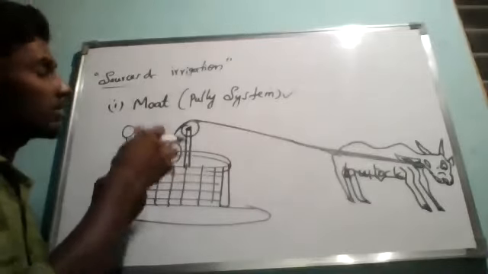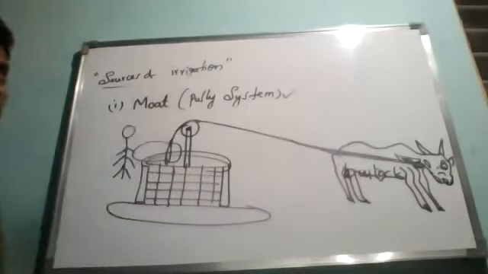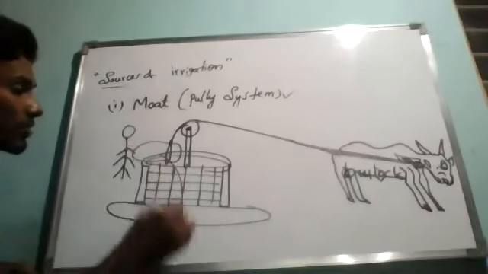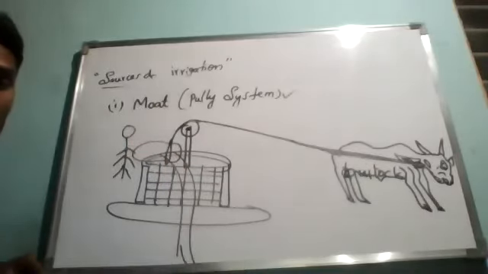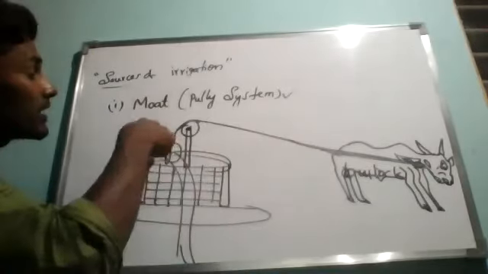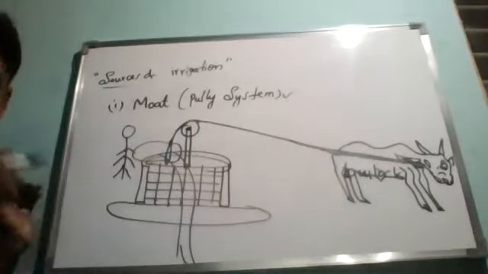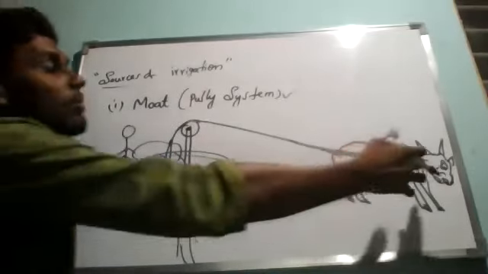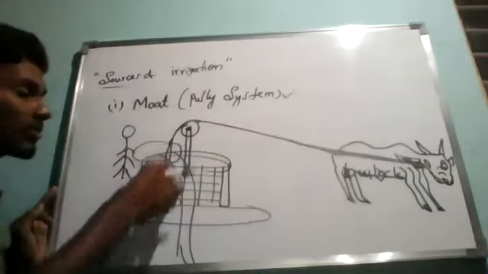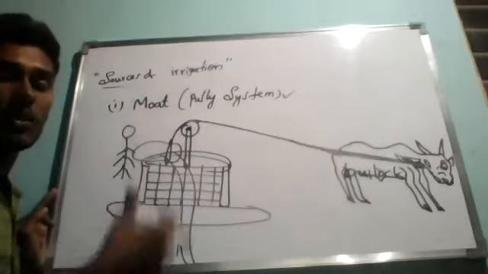Here one person will be standing, because after filling the container, once it comes to the upper surface, he needs to pour that water outside for the field. And again he needs to leave that container into the well, because the bull doesn't know. Then only the bull will come backwards. Once the bull comes backward, automatically the container will go inside, because the person will keep the container inside. Now it will be refilled with water.